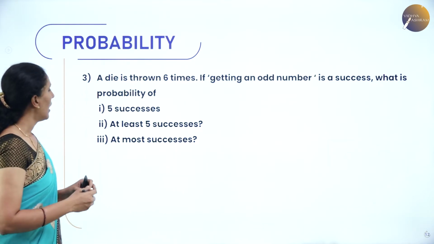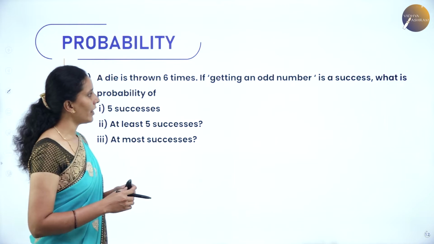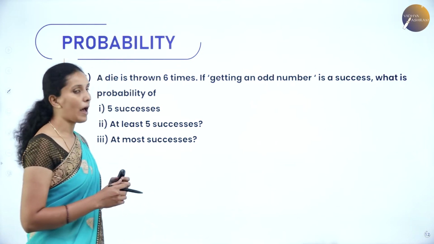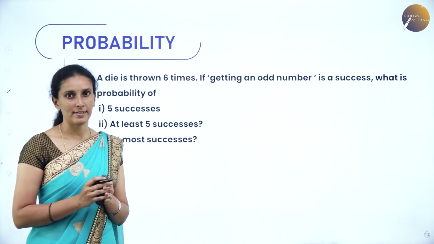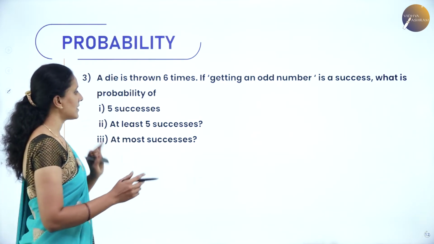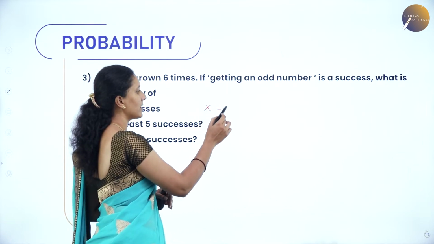Next question. A die is thrown 6 times. If getting an odd number is a success, what is the probability of getting 5 successes, at least 5 successes and at most 5 successes here? So when I say 5 successes, here exactly x is equal to 5.